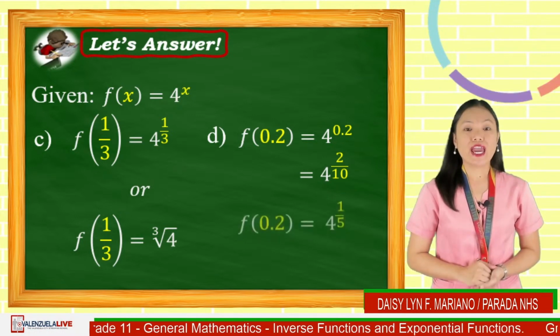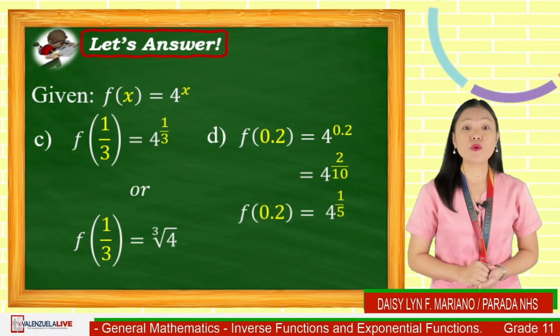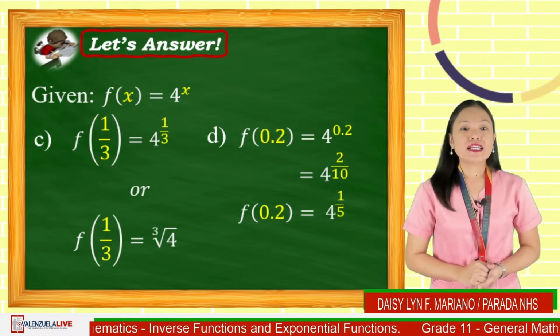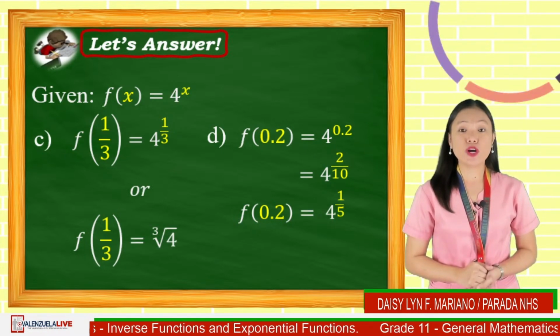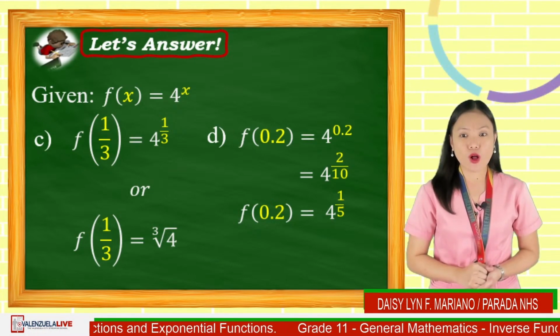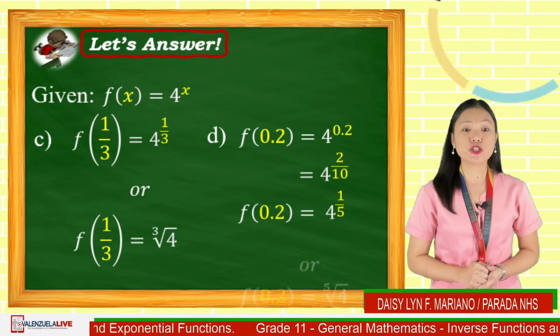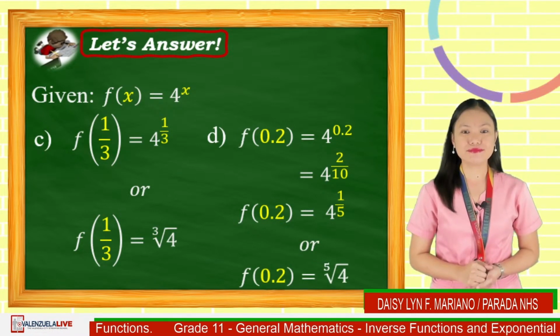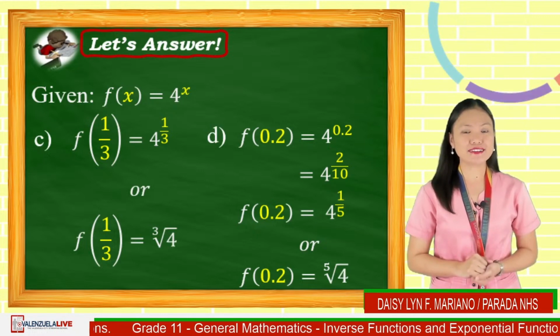So we have f of 0.2 is equal to 4 raised to 1 over 5. The expression 4 raised to 1 over 5 is equivalent to the 5th root of 4. So this can also be written as f of 0.2 is equal to the 5th root of 4. Did you get it, grade 11?